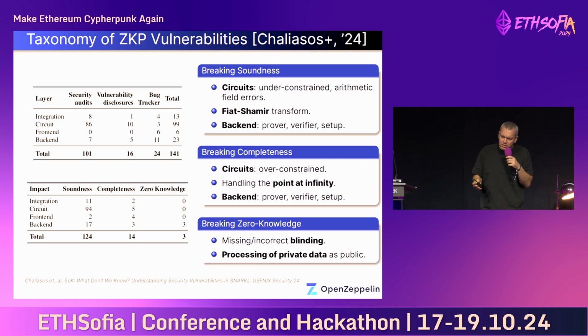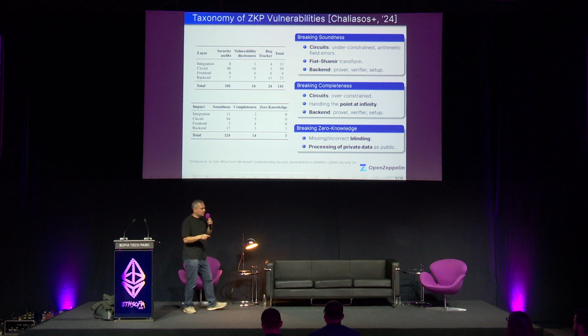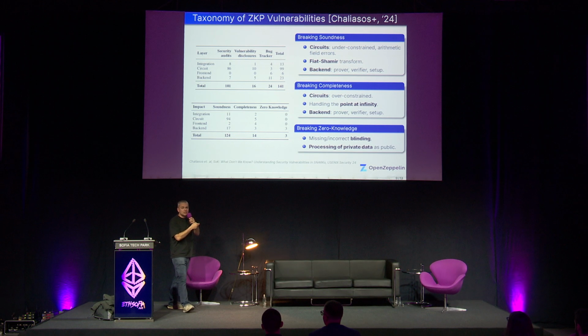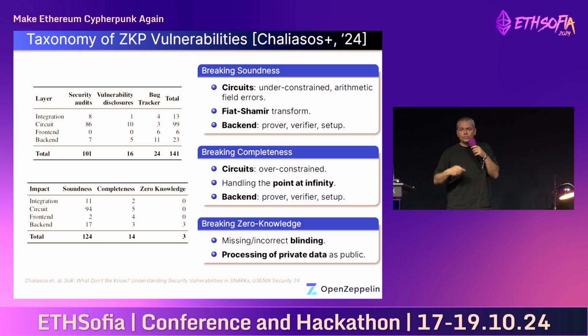And for zero knowledge, blinding is a common error. You can do blinding wrongly, as we can see again in a moment, and then processing private inputs as public data. One thing I want to say on this slide, breaking soundness is the most critical vulnerability that you have. So breaking soundness allows you to forge proofs and steal funds from the network. So this is by far the most serious bug that one may have in one's implementations. Completeness and zero knowledge can be bad, but not as bad.